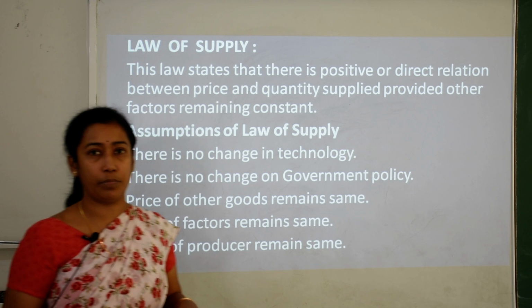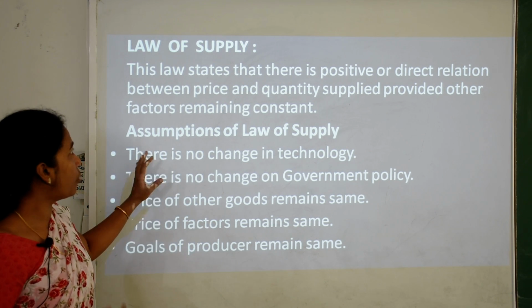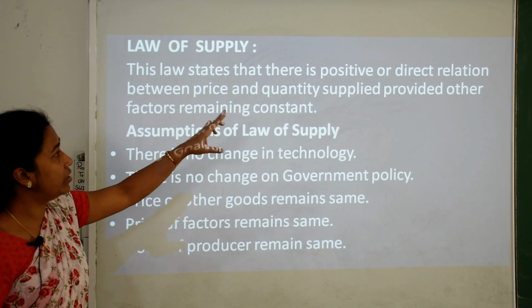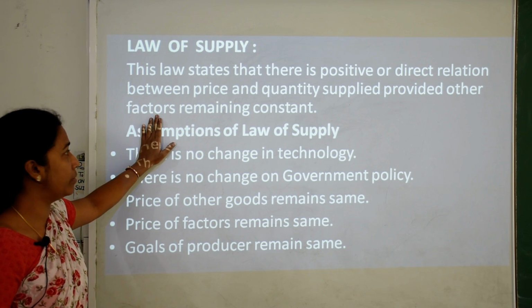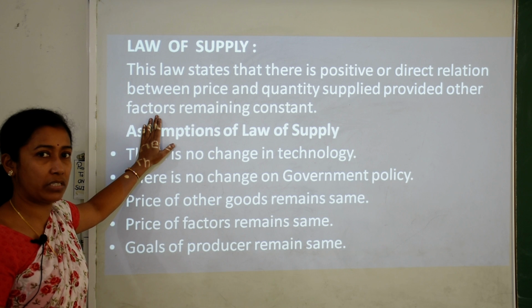Now, what is the law of supply? The next topic here. When we talk about the law, it states that there is a positive or direct relationship between price and quantity supplied, provided other factors remain constant.